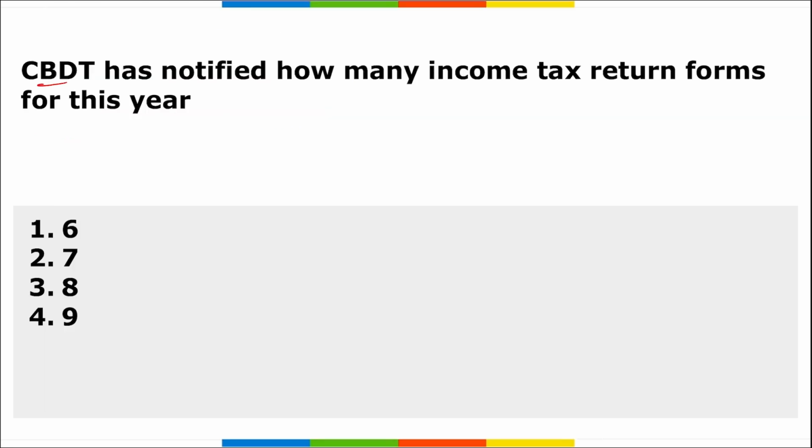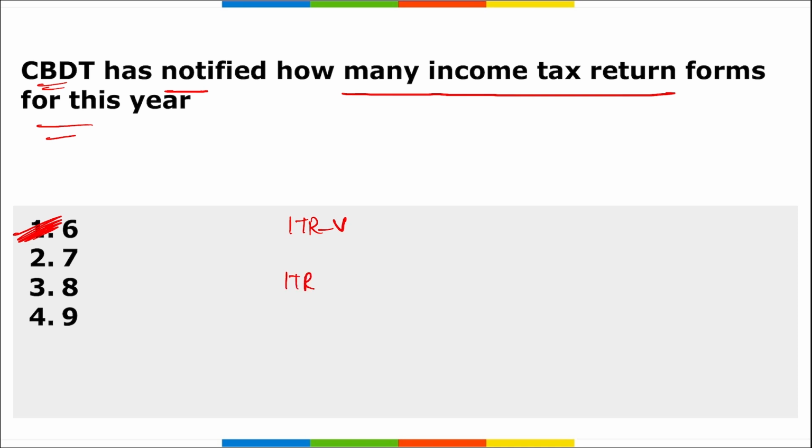Next, how many income tax return forms has CBDT notified for this year? So CBDT has notified 6 income tax return forms for the year 23-24. All right, CBDT has notified the ITR verification form and income tax return acknowledgement.